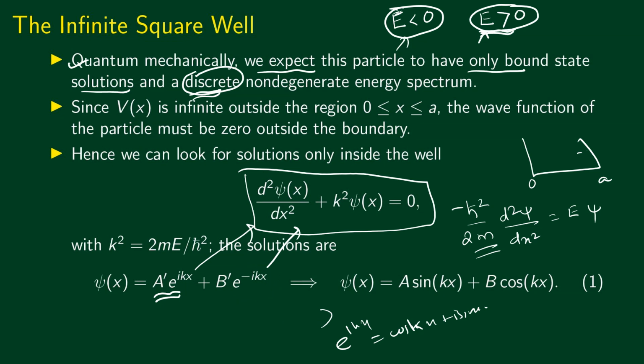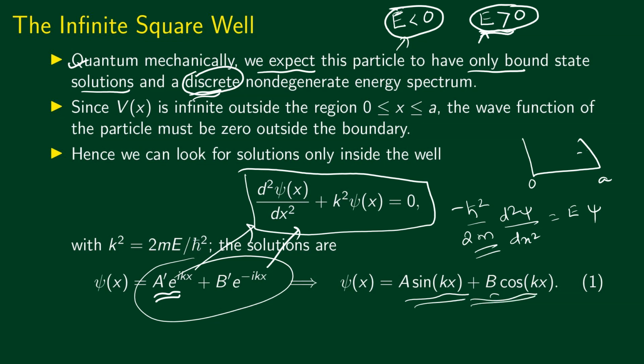So we can combine terms of sin kx and cos kx separately, and the new expansion coefficients are written as A and B. So the same solution can also be written as psi of x is equal to A sin kx plus B cos kx. I leave it as an exercise for you to find A and B in terms of A prime and B prime.